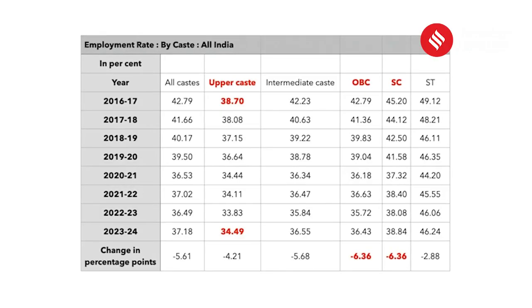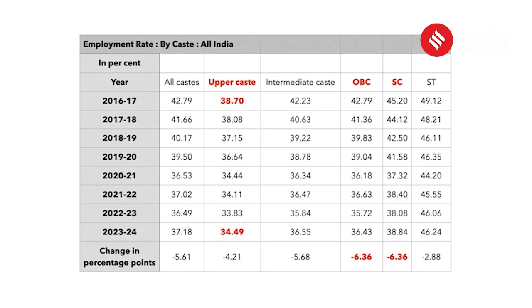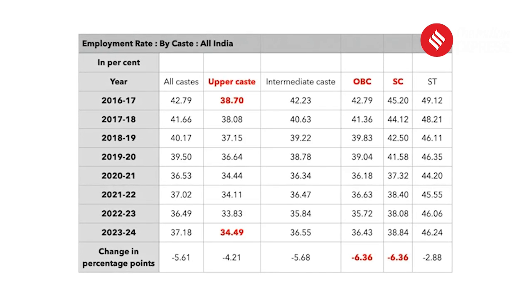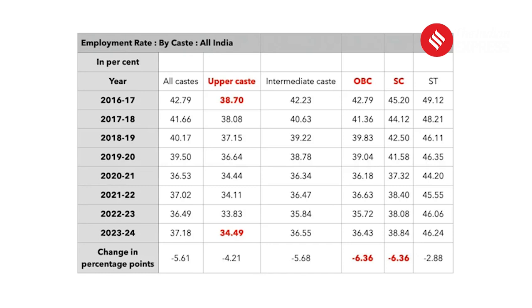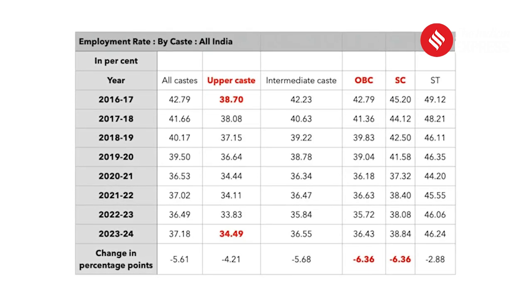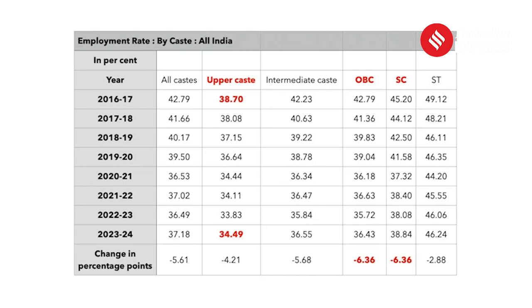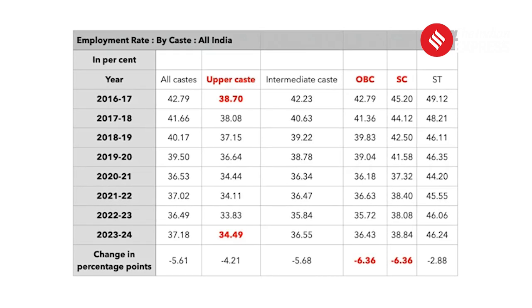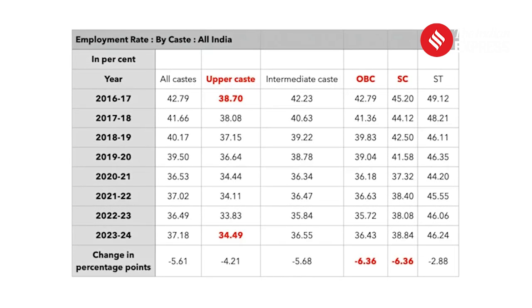Now, if we look at employment rate according to castes within Hindus, we have a table here which talks about the upper caste, the intermediate caste, the OBCs, SCs, and STs. The intermediate castes are castes like the Marathas, Jats, Gujars, who are often aspiring to be included in the OBCs, but as yet they are not.